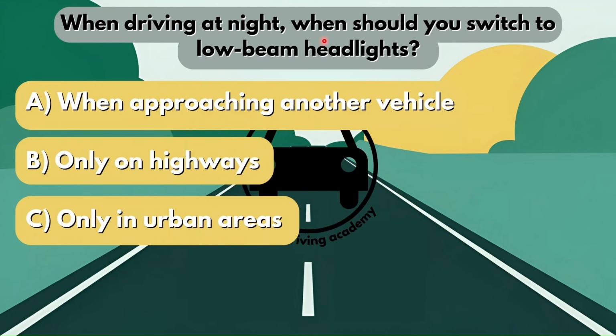When driving at night, when should you switch to low beam headlights? Is it option A, when approaching another vehicle? Is it option B, only on highways? Or is it option C, only in urban areas? Now obviously if you're approaching another vehicle, you have to use your low beam lights, because if you don't, then you're going to blind the other person that's driving in the opposite direction, right? So option A would be your correct answer.